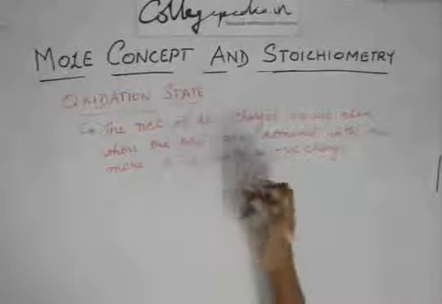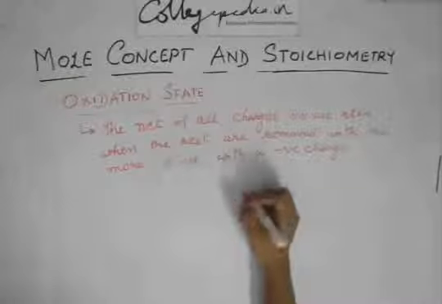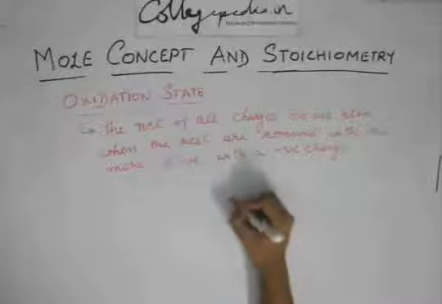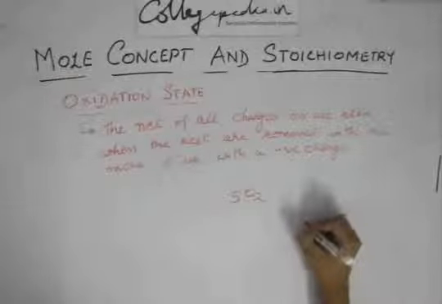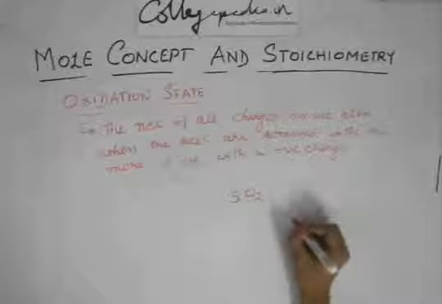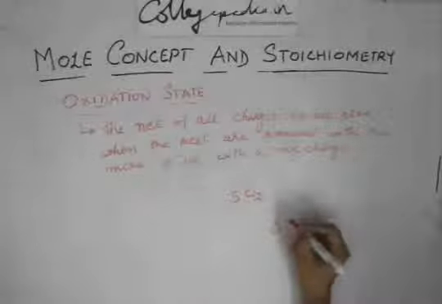This is a bit difficult to understand, so I'll show you what it actually means. Suppose you have SO2, and you want to find the oxidation state of sulfur in this compound.